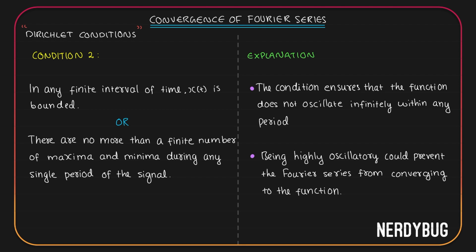We can explain it like this. This condition ensures that the function does not oscillate infinitely within any period, because if it is highly oscillatory, that could prevent the Fourier series from converging to the original function. You will understand this better when we see an example that does not obey this condition.